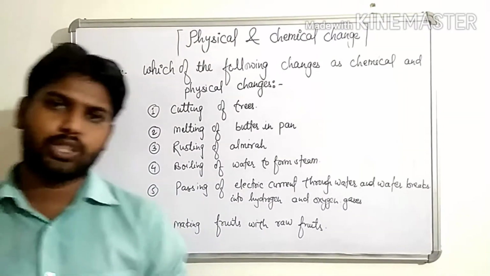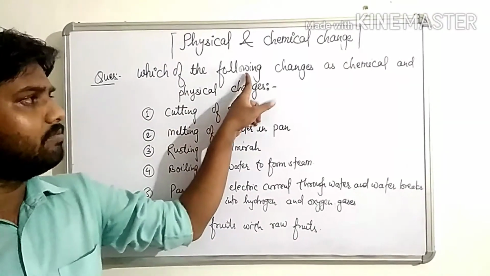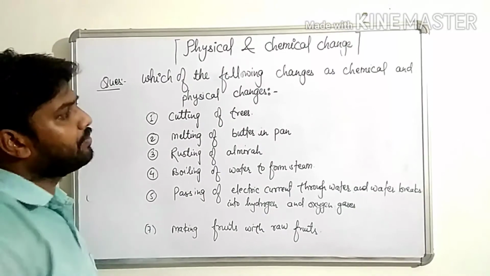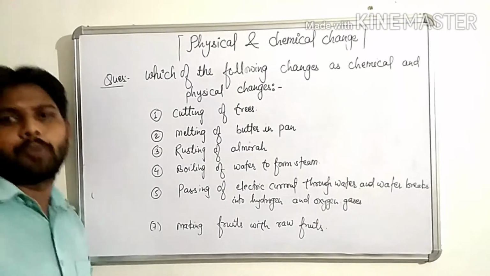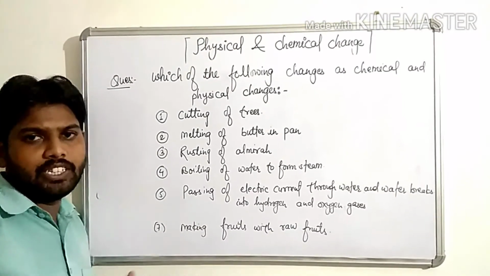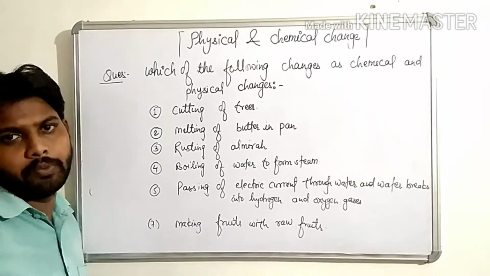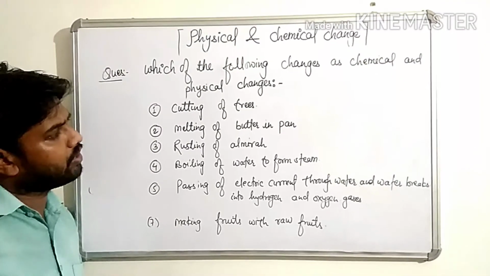Now see the question, children. Which of the following changes are chemical change and physical change. Okay. By seeing the property of physical and chemical change, we can easily separate which will be physical and which will be chemical change. Now see the example, see the question, children.